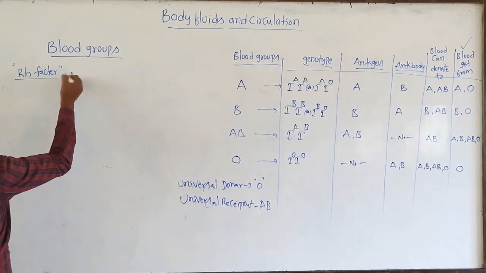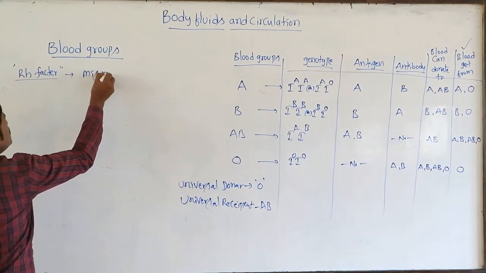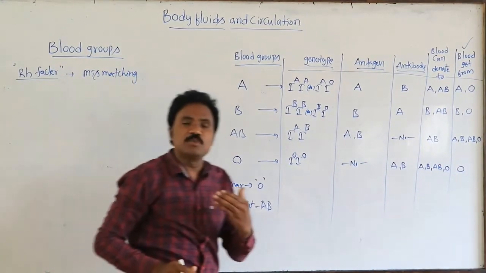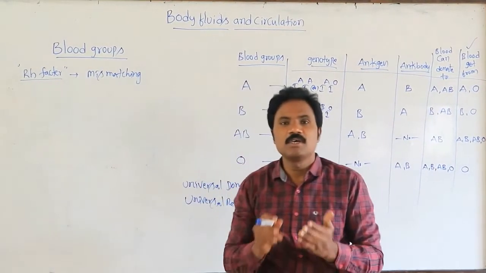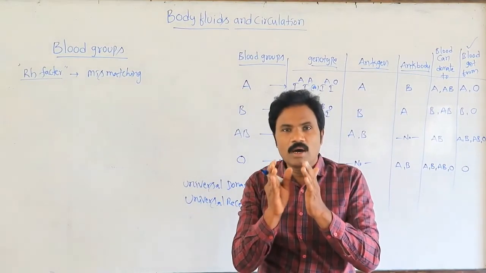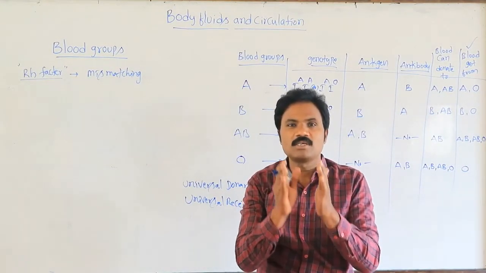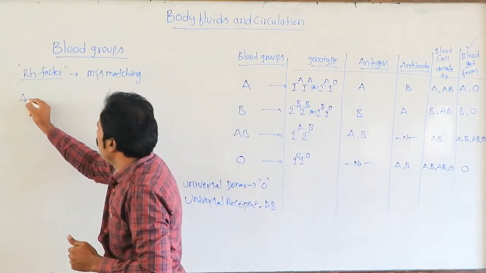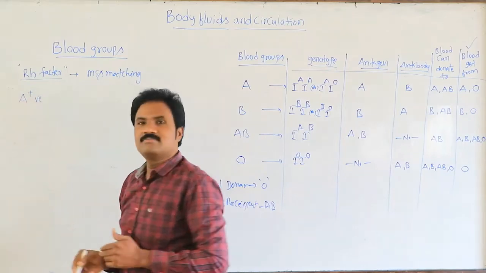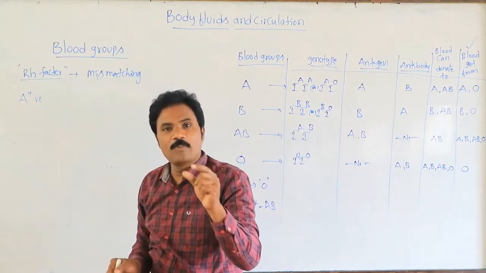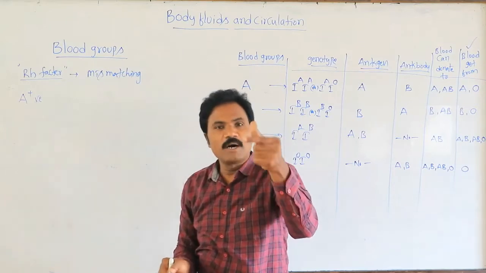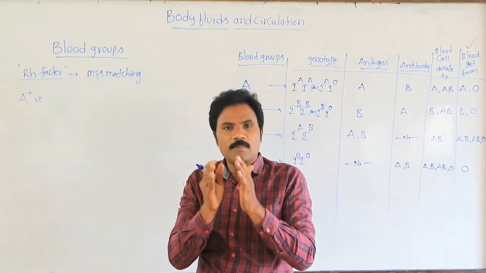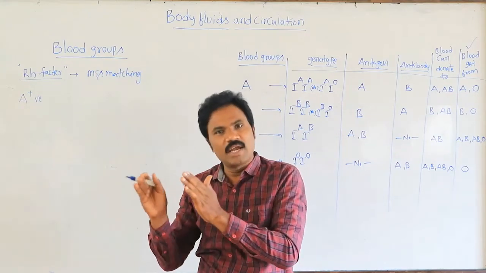It is not matching at all based on the Rh factor. Suppose the person's blood group is A positive; a positive blood group person donates only to positive persons. Suppose a positive blood group person donates to a negative blood group person.